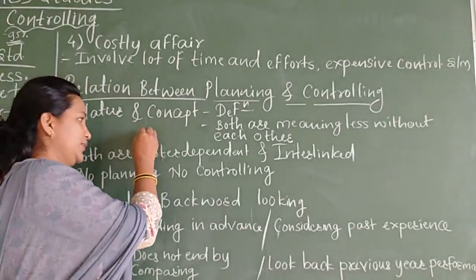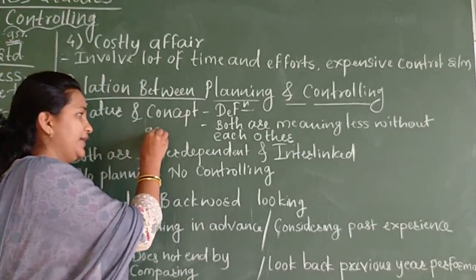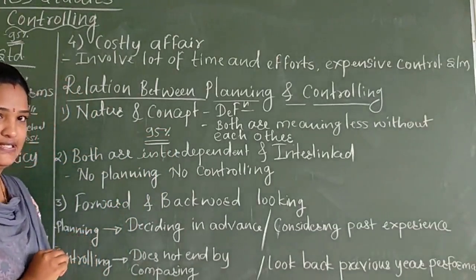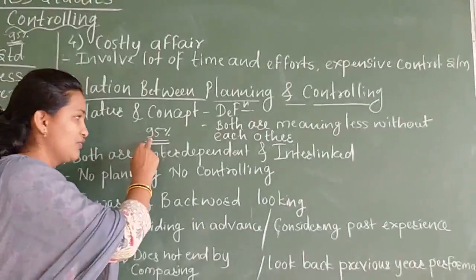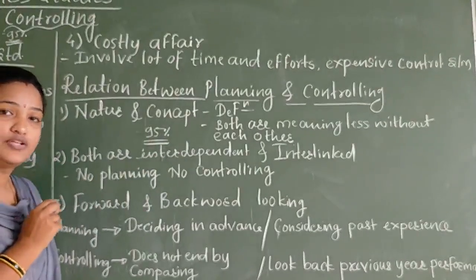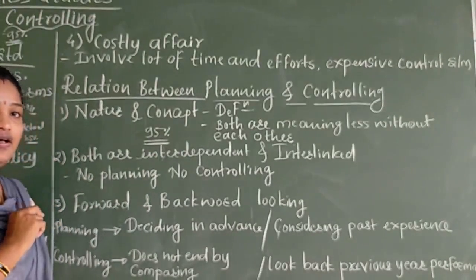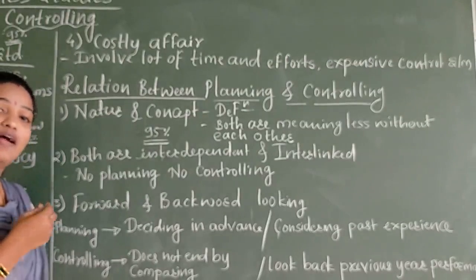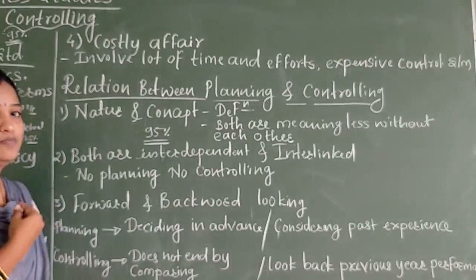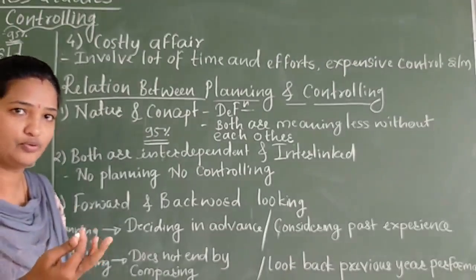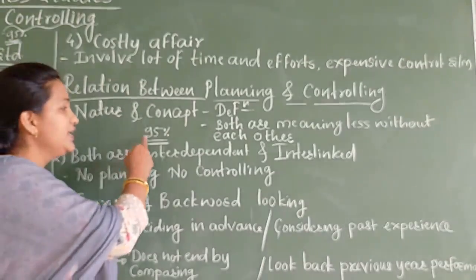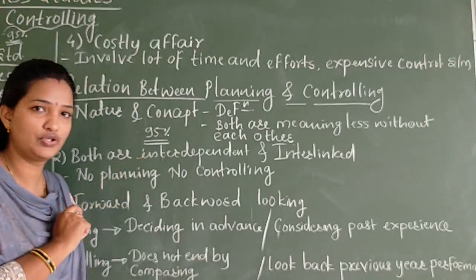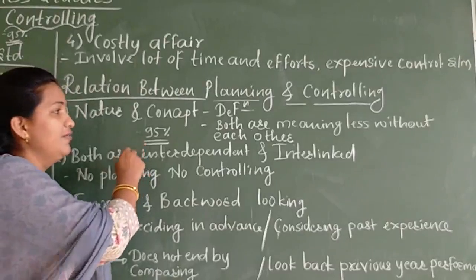Take an example: you need a plan to achieve 95% marks in your exam. It is your goal, and to achieve that goal you decide what to do, how to do, when to do, and by whom to do. Obviously you only have to do these things. So you are deciding your goals in advance, what you want in the future. That is the plan.